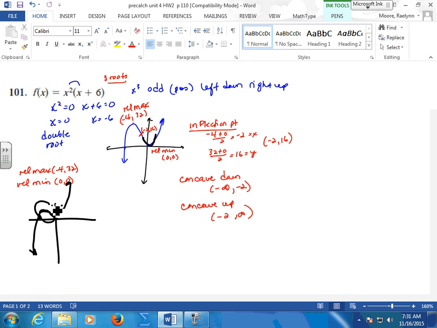In a sketch, as long as you just have the flow of it, you're fine. If we do it on your calc because we need to find the min or the max, it kind of puts it in a little bit of a better perspective. And as long as you can use your calc, you can absolutely graph that. But we can do it without your calc. We just don't know how low or how high those go.